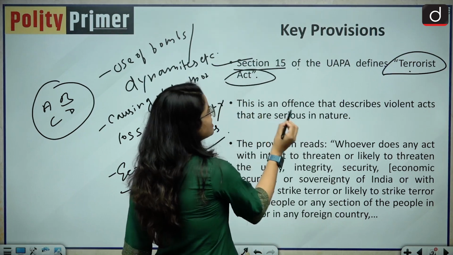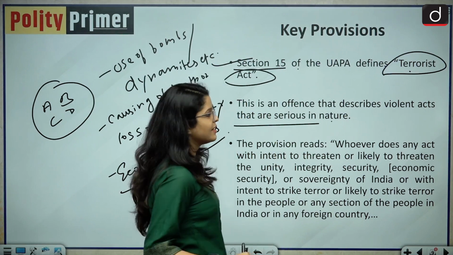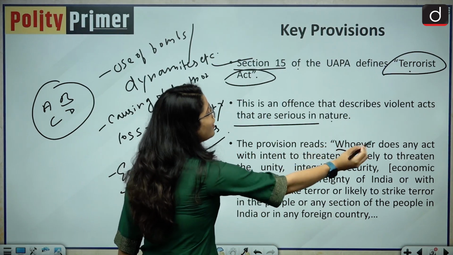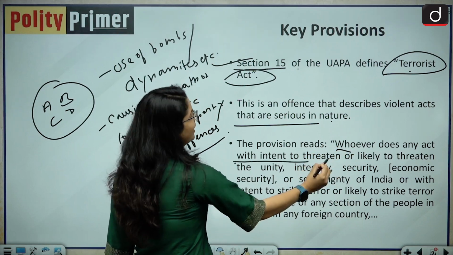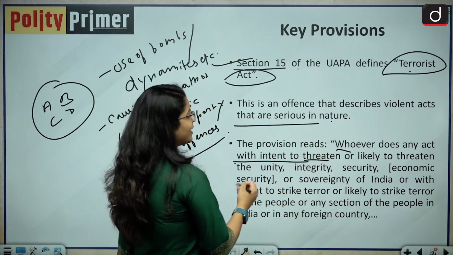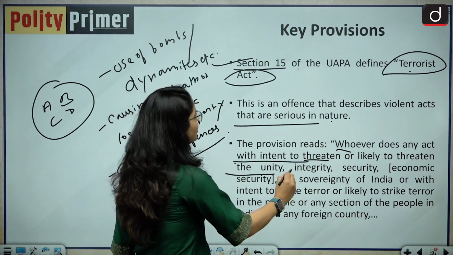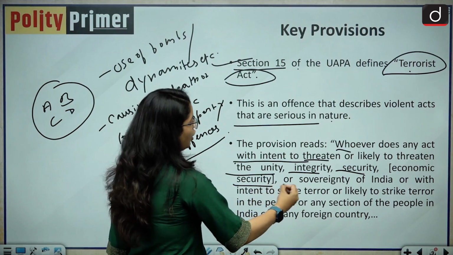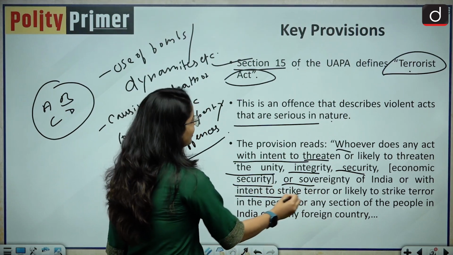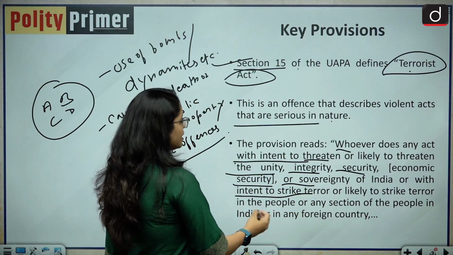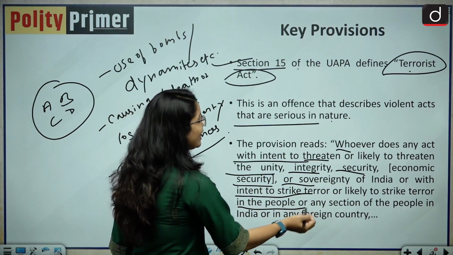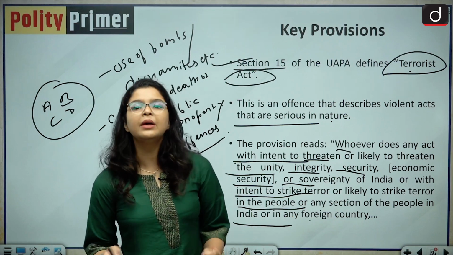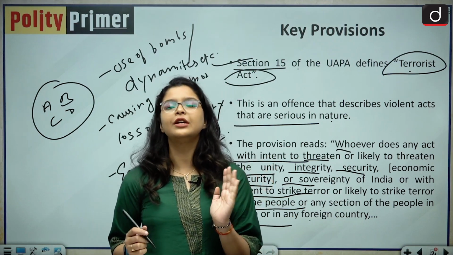Then this is an offense that describes violent acts that are serious in nature. The provision reads as: whoever does any act with intent to threaten or likely to threaten the unity, integrity, security, economic security included, or sovereignty of India, or with intent to strike terror or likely to strike terror in the people or any section of the people in India or in any foreign country, they will be punished under section 15 of the UAPA Act.